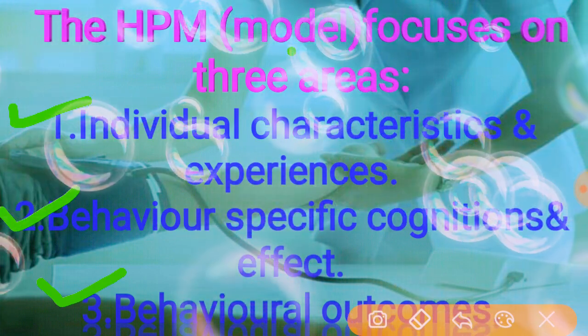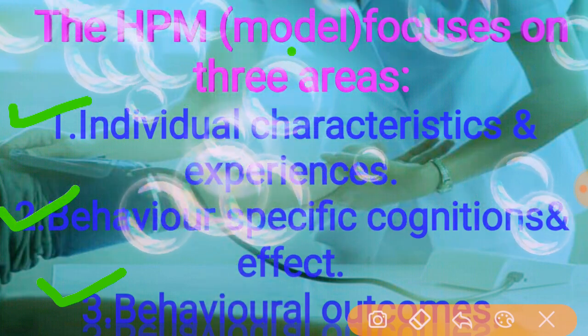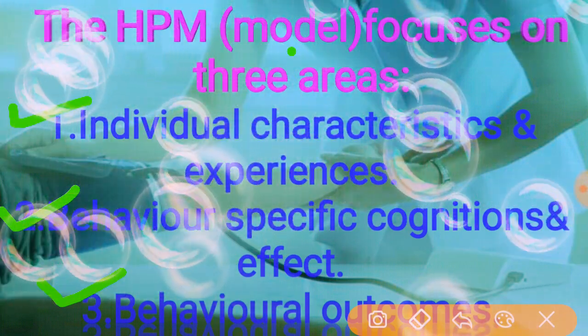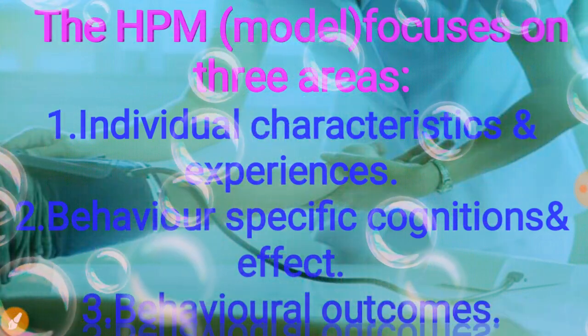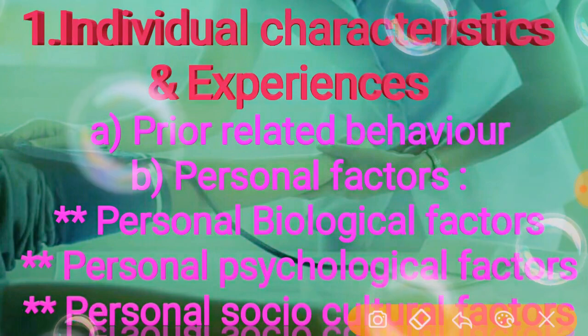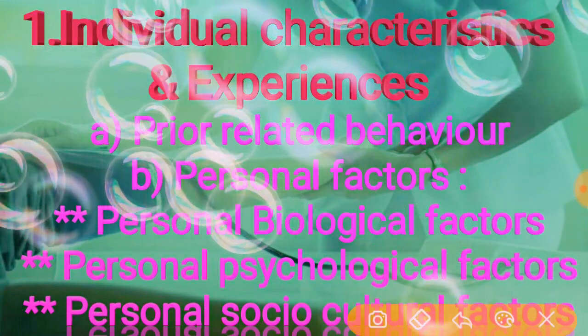To develop and extend this model in the community, it focuses on these three areas. Let's see one by one what each says. The first area is individual characteristics and experiences.